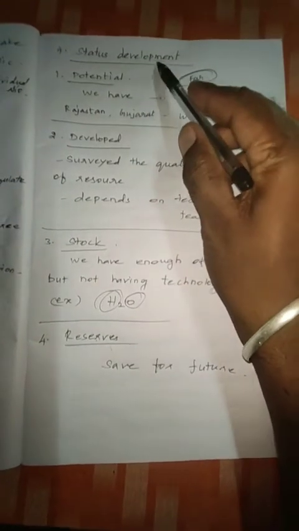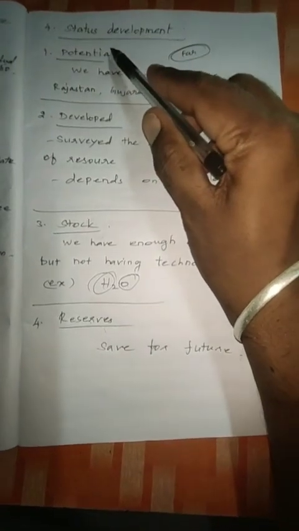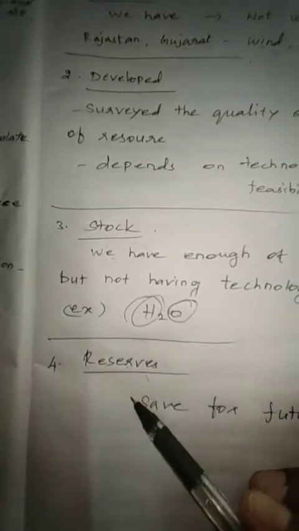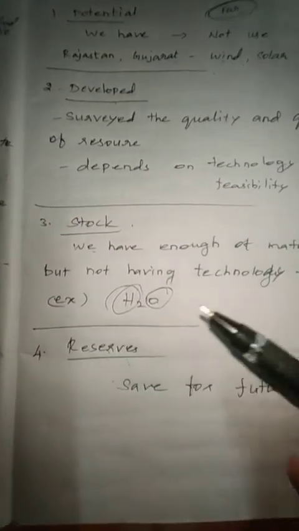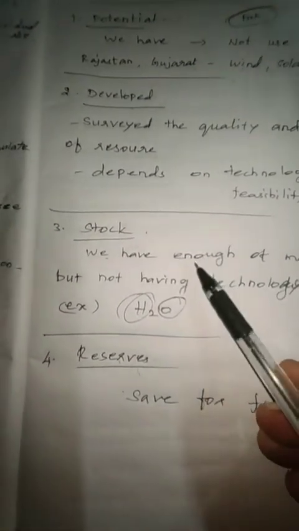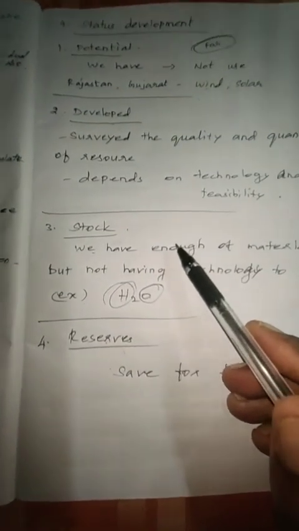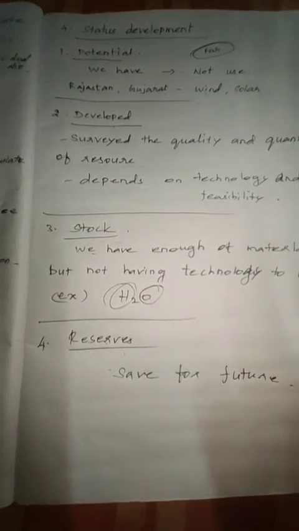So finally, status development has 4 types: potential, developed, stock, resource. The first topic is over. Please take notes for this and I will send you the question. Read and write self test. Okay, thank you.